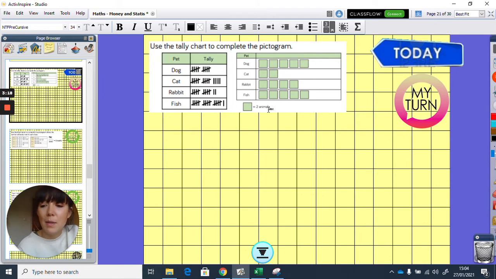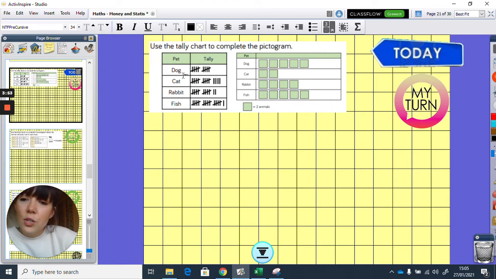So they'll always have the same picture, something quite easy. For example, this one's got a square. So each little green square equals 2 animals, okay? So that isn't 1, that is equal to 2, okay? So you now need to work out how many, so you would count up in 2s to work out how many dogs there were, for example. But what it's asking you to do, and I'm going to have a go at this. You can do it along with me if you like, but because it's my turn, I'm going to show you.